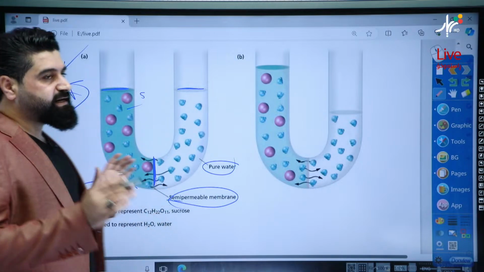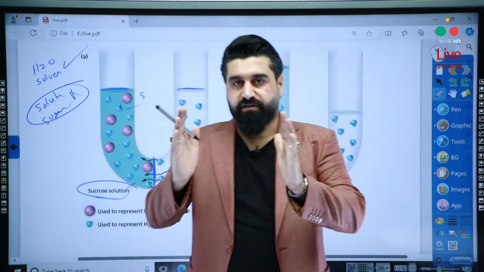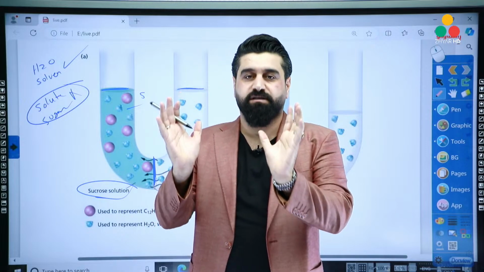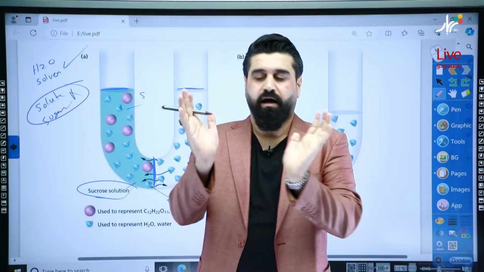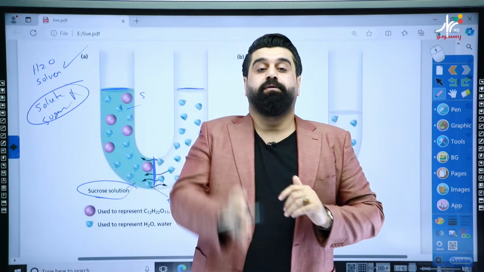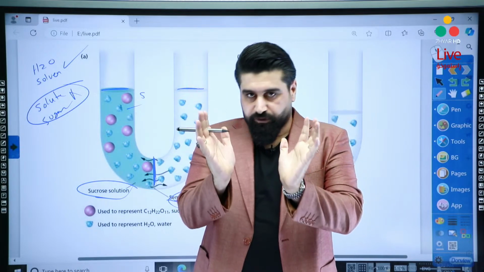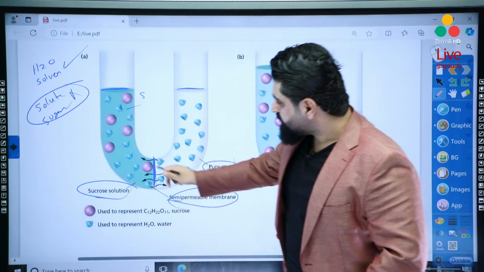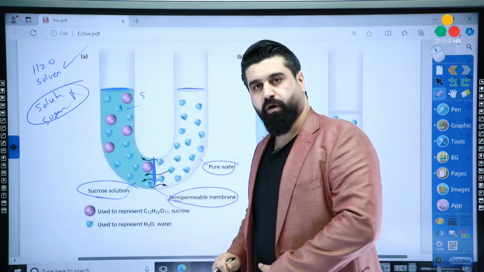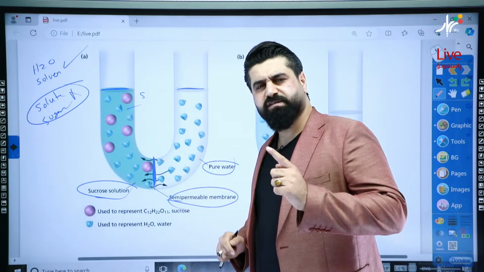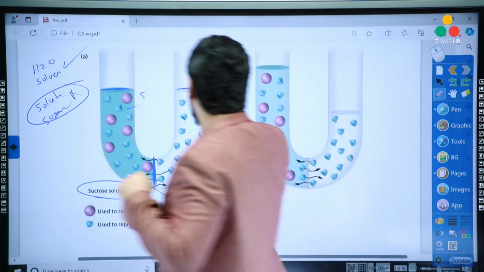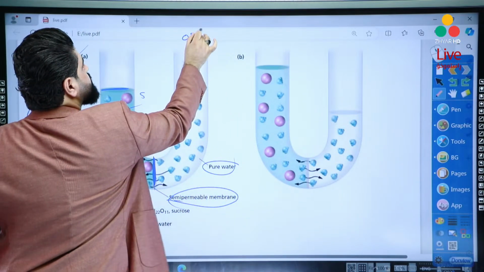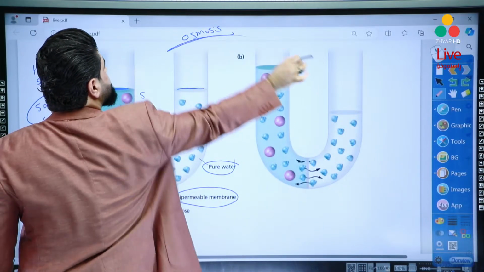What will happen? Anytime we separate two solutions of different concentration by a semi-permeable membrane, there will be a process called osmosis. What's osmosis?